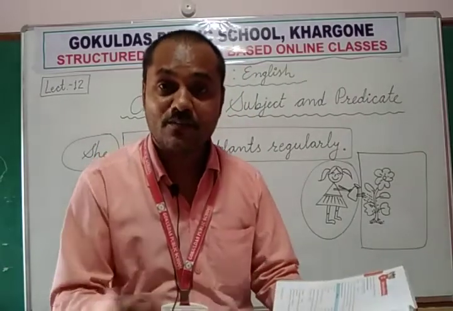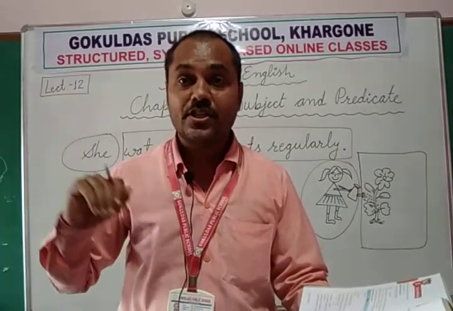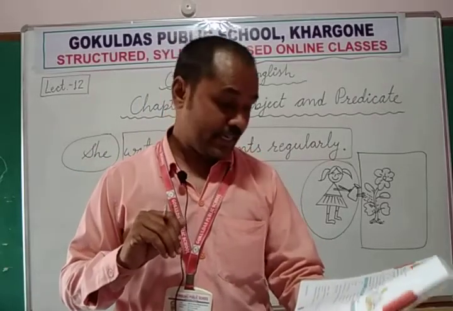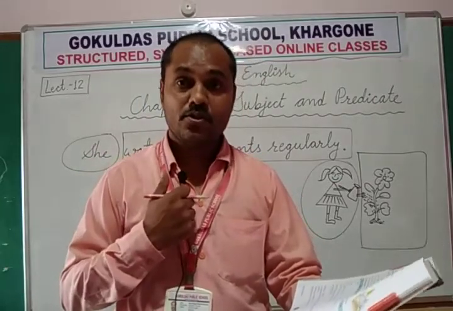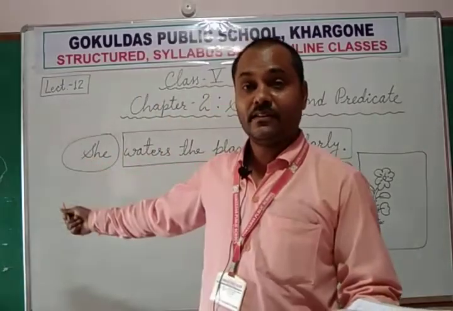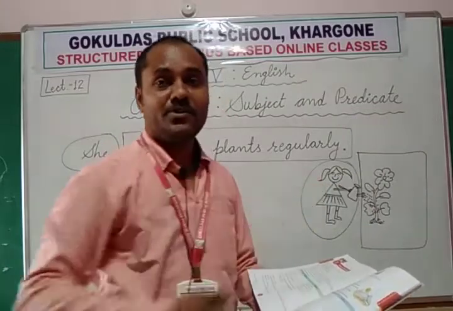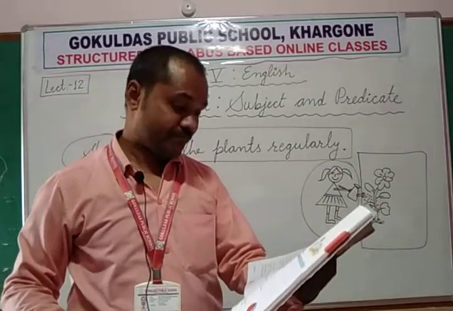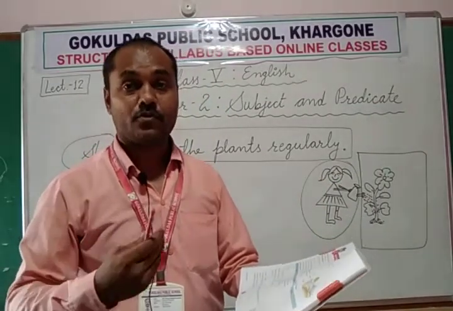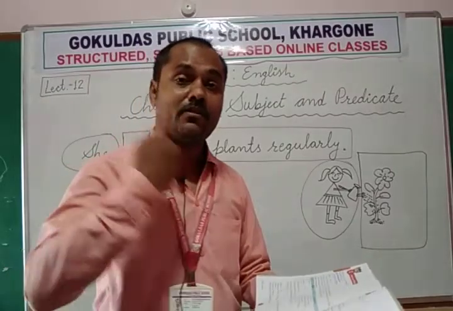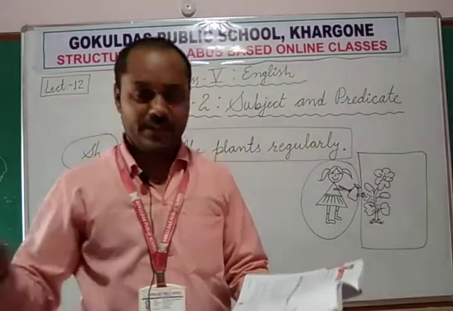Who bought? Bought means purchased. Who purchased a new car from the market? My uncle. So my uncle is the subject, and what did he do? He bought a new car last week. That action performed by my uncle is called the predicate. So it is very simple.